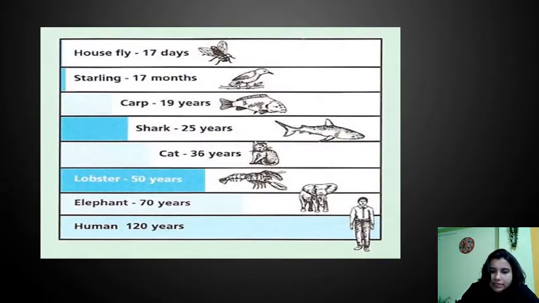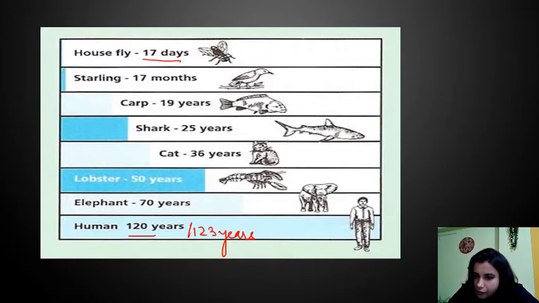Coming to lifespan. Why have I introduced lifespan here? Aging is related to the lifespan, because if the lifespan is 17 days, then aging will occur before 17 days, right? Similarly, in case of human, it is 122 to 123 years, so aging will take place before 123 years. So lifespan is important here to know about the aging process in a more efficient way, right?